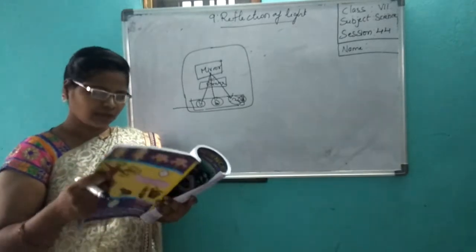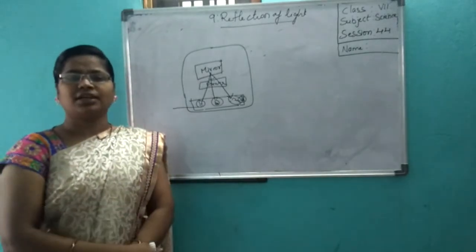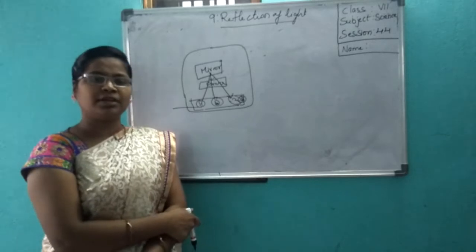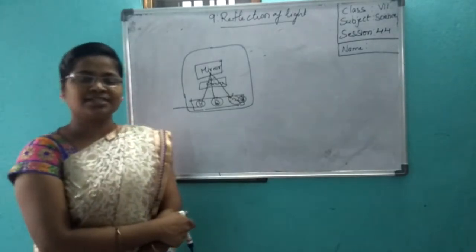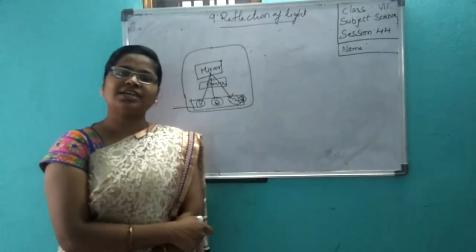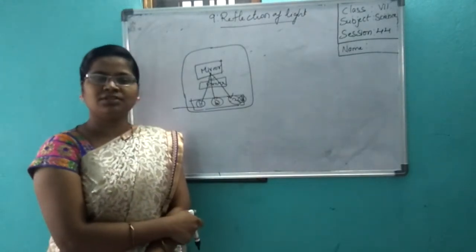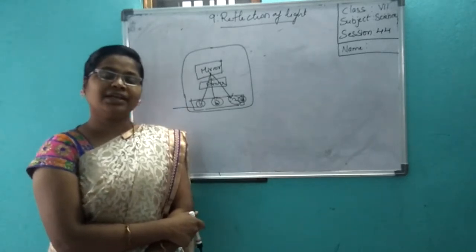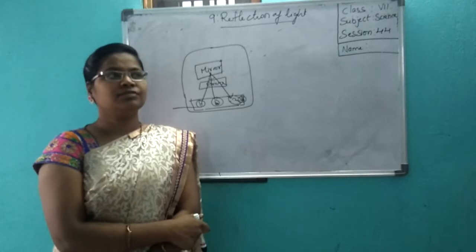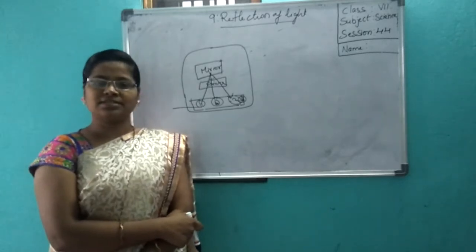Now, go in front of a mirror and stand. Can you see your image in the mirror? Yes, you can see your image clearly. Why? How is it happening? Put off the light. Can you see the image in the mirror? No. What is happening here? In the daytime, even if you don't turn on the lights, you can see.